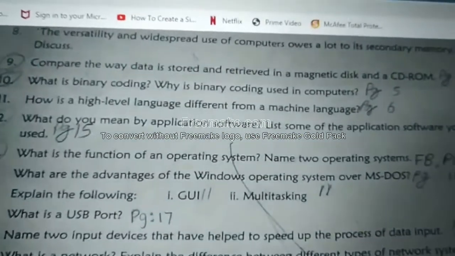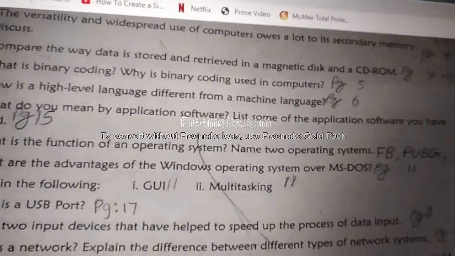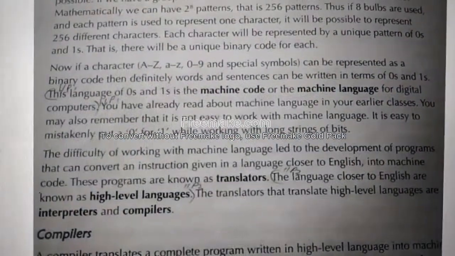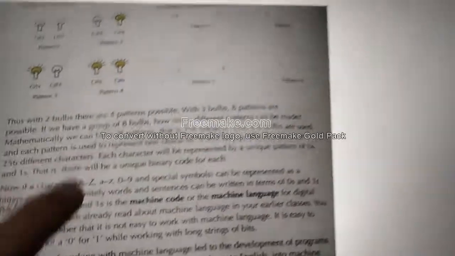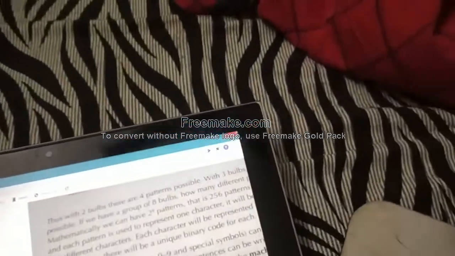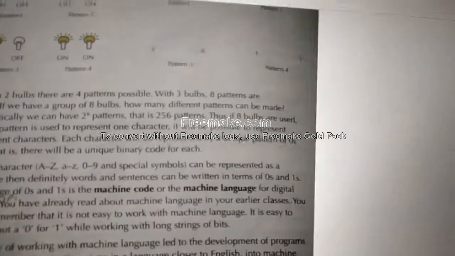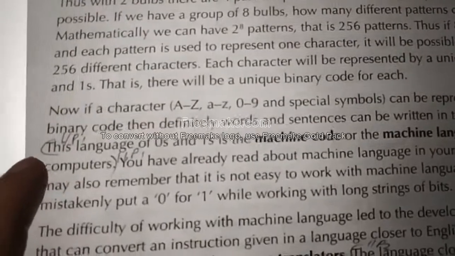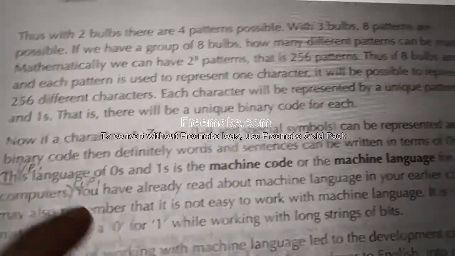Question number 11. How is a high level language different from machine language? Page number 6. See, there are 2 points here. First point is in the paragraph under the heading binary code and computer language. Second paragraph, third line, from this to the next line, computer. This is 11th question, point number 1.